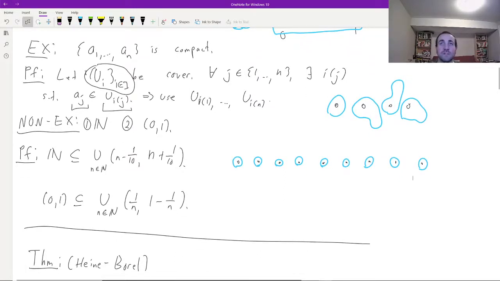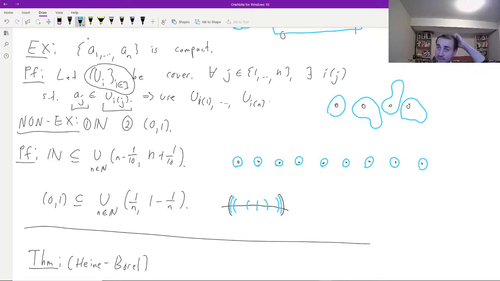Another way to have no finite subcover is to look at the open interval from 0 to 1. Now that's going to be a little bit trickier because, of course, a lot of open covers will have finite subcovers, so we have to be a little bit more careful here. In this case, we have the interval from 0 to 1, and we're going to approximate it by a growing sequence of sets of the form (1/n, 1 - 1/n). So first we just have a point, then that interval, then a slightly bigger interval, and so on and so forth.